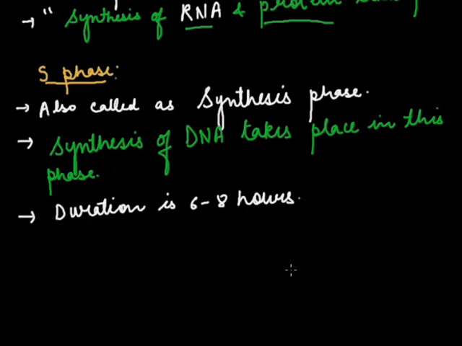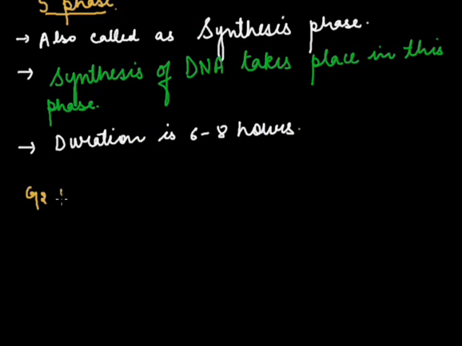Now, this S phase is followed by the G2 phase. The duration of the G2 phase is around 3 to 4 hours.